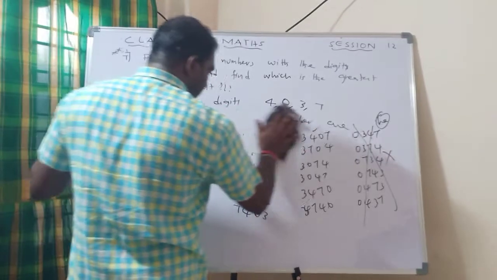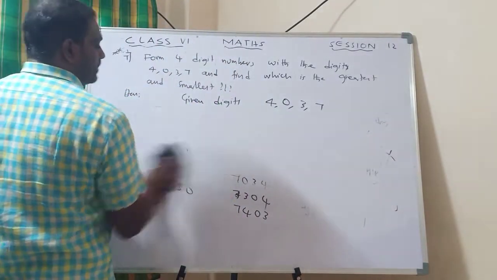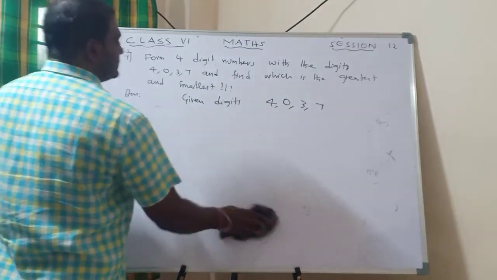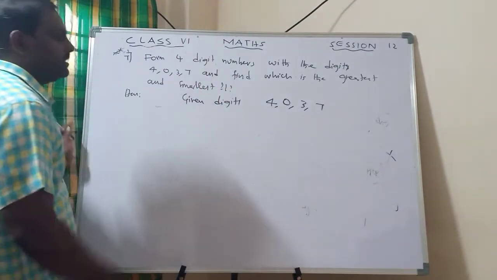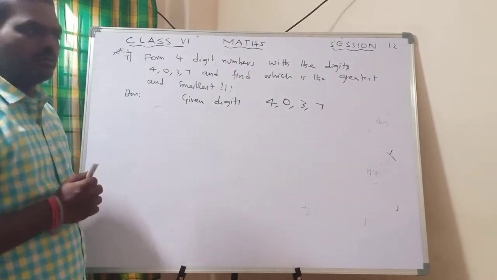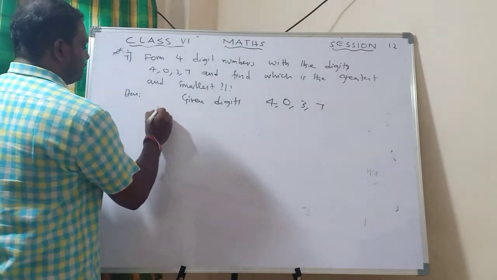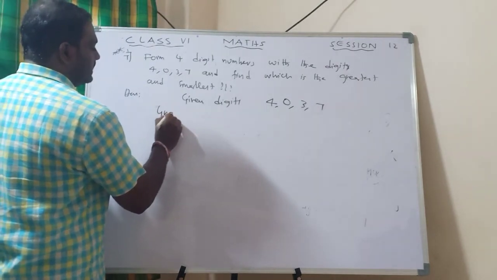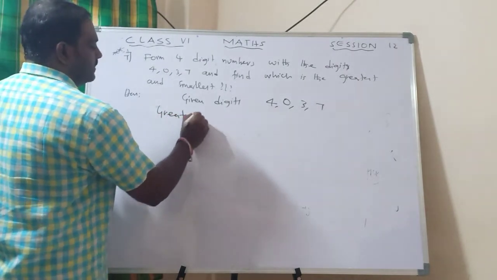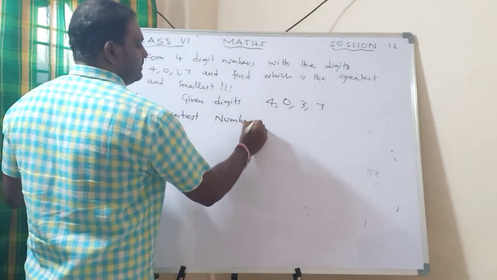How many numbers are there? You just write it. Now our question is, which is the greatest number and which is the smallest number, right? Without writing all of these, I'll give one clue on how to do this. The greatest number is very simple.